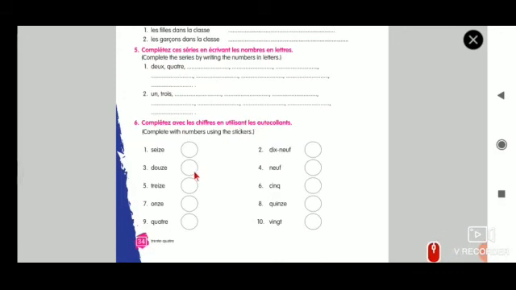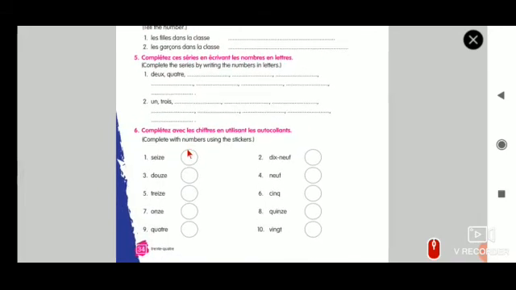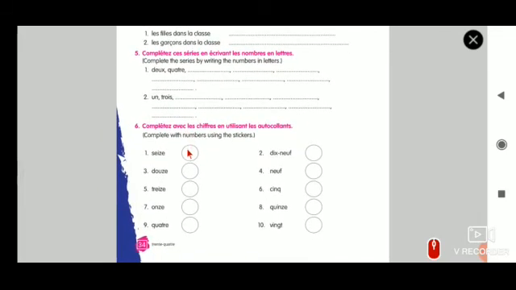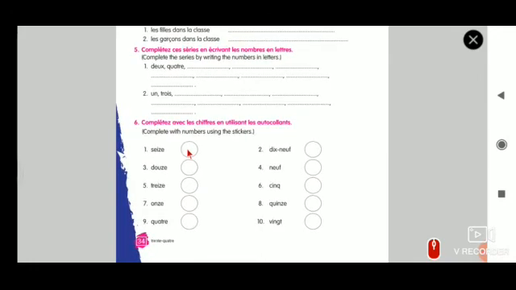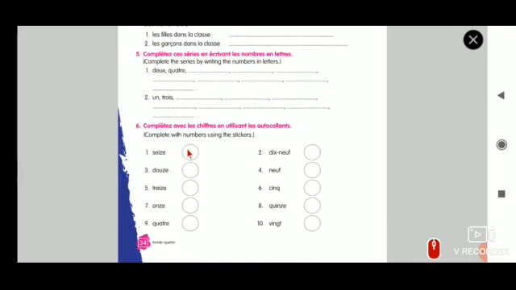These stickers are available if you have the new book. If it is SAS, you have to stick number 16, which is given at the back side of your book, and you have to stick it here. So all these kinds of activities are fun activities. Don't take this as learning, take this as fun activities. You have to learn through fun. That is the objective here. There is nothing to memorize in numbers, you just have to apply.